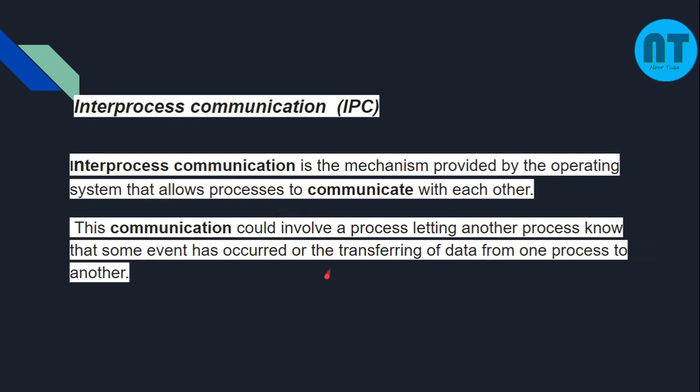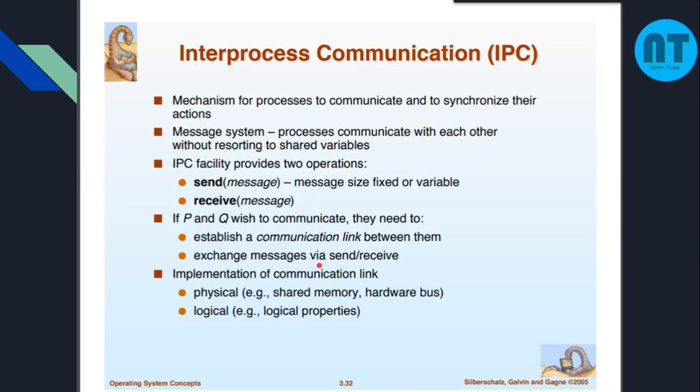Now let us see what all the mechanisms are and how they are implemented in the operating system. The need for IPC is actually to synchronize the actions. As I told you, there are some cooperating processes. One process has to go along with the other process to get the successful completion of a task. For that they have to get synchronized.